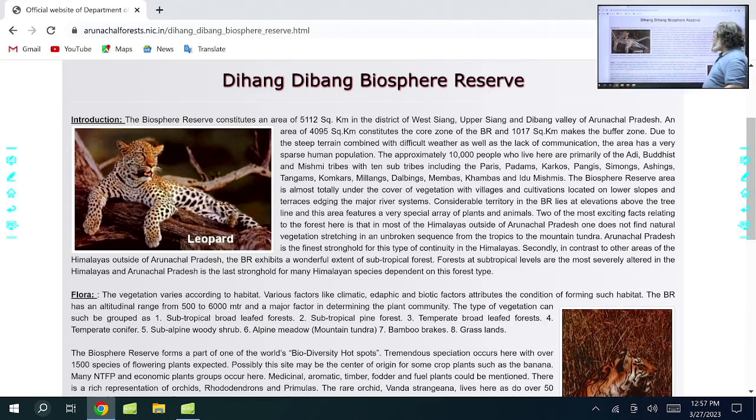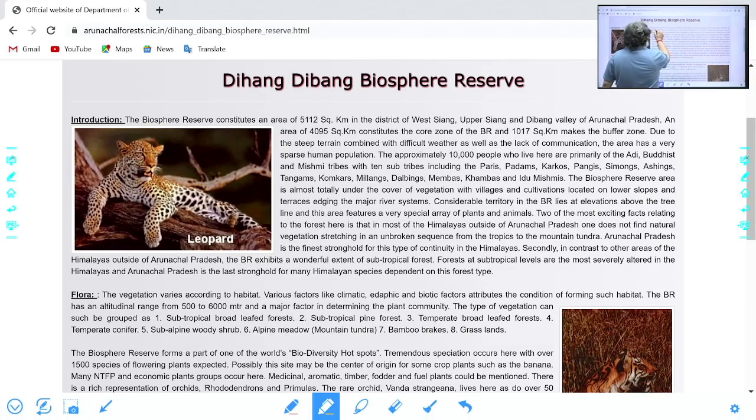Let's see here. I'll take one by one. Suppose this one, see, an area of 5112 square kilometer. UPSC may not ask how much the area is, but I've just underlined it here. Now if you look at this one, this is important.